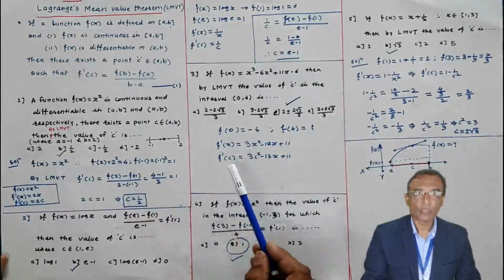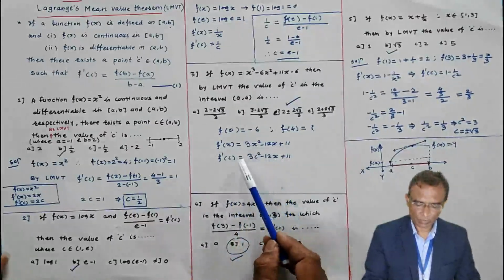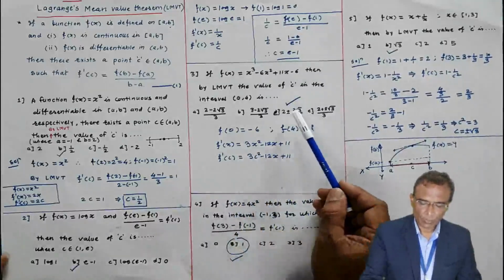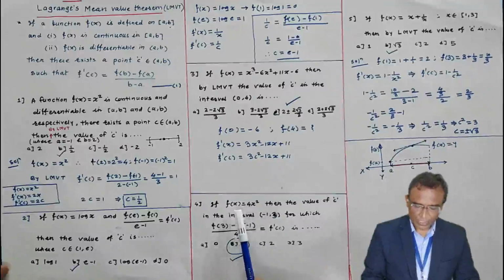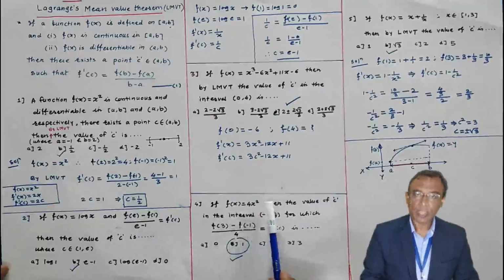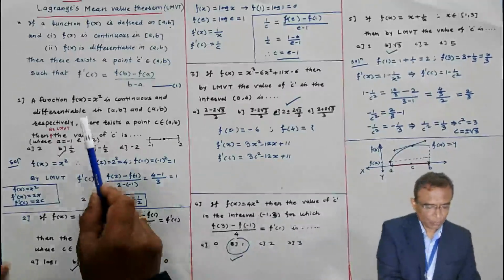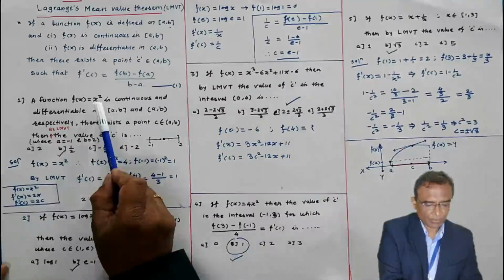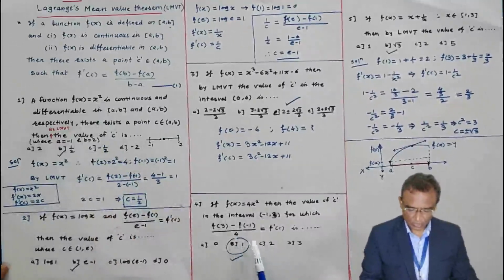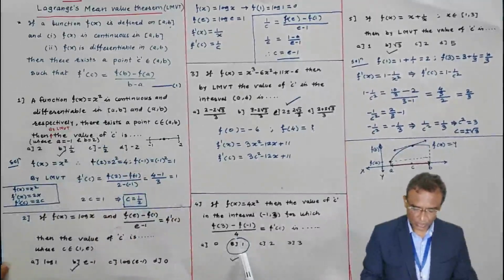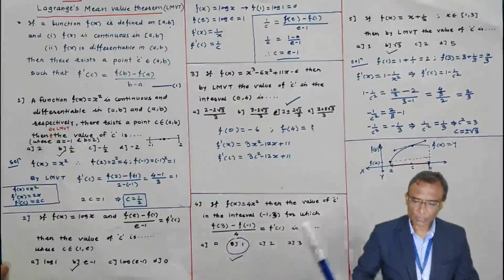Try to solve this quadratic equation. You can use the calculator to find out the value of c, and the value of c will be this thing. Next problem, very quickly, f(x) equal to 4x square. I am leaving this up to you because the same problem we have solved. Here we have x square, here we have 4x square. Try to solve this and the answer to this is 1. The options are also given and one option you have to select.